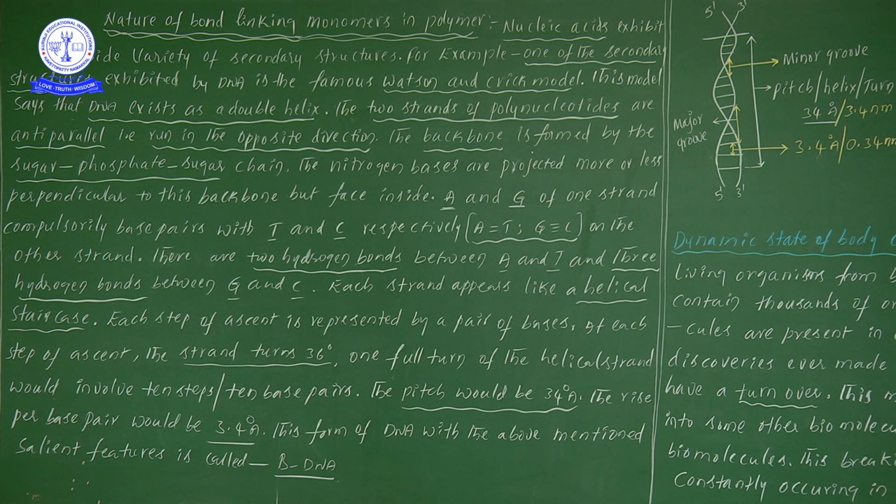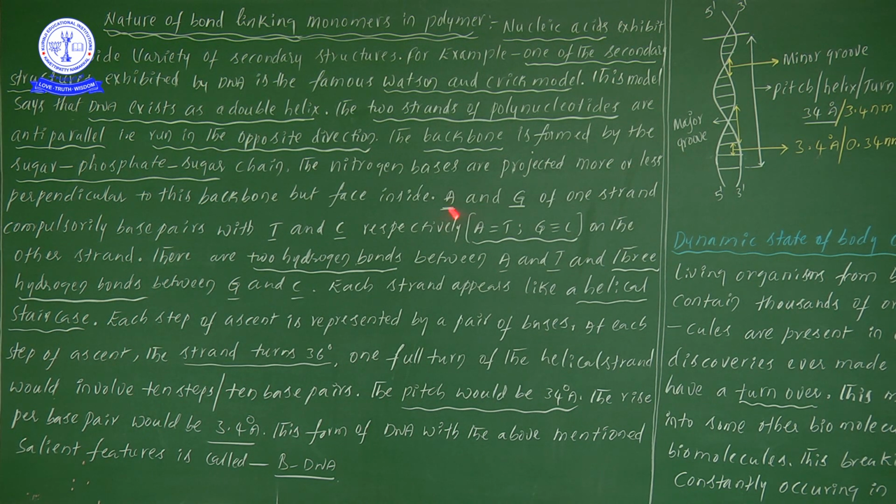Nitrogen bases are projected more or less perpendicular to the backbone but face inside. Diagrammatically I will show you now, but save this information. Nitrogen bases are projected more or less perpendicular to the backbone, meaning at about a 90 degree angle, and the face will be inside. So from the structure point of view, they will be inside. I will show you the diagram in just 5 to 10 minutes.